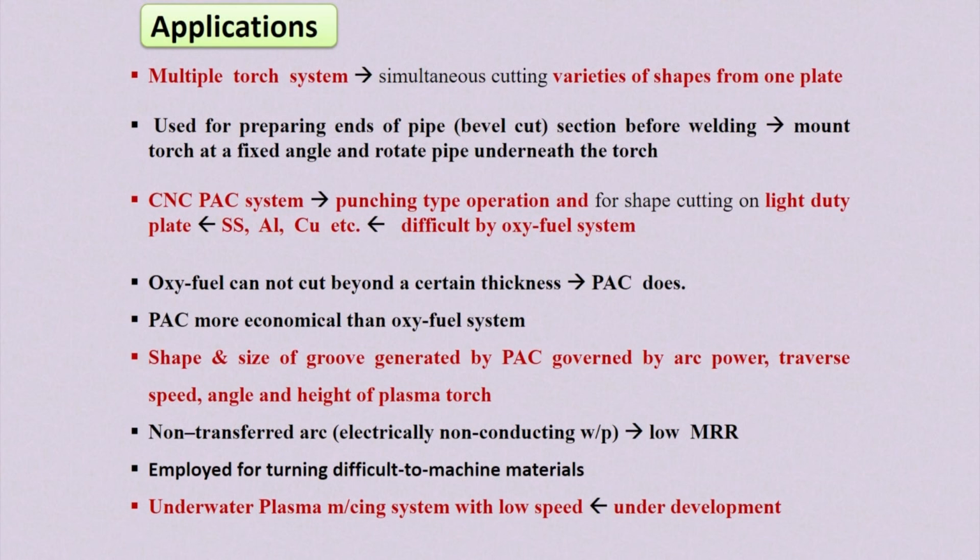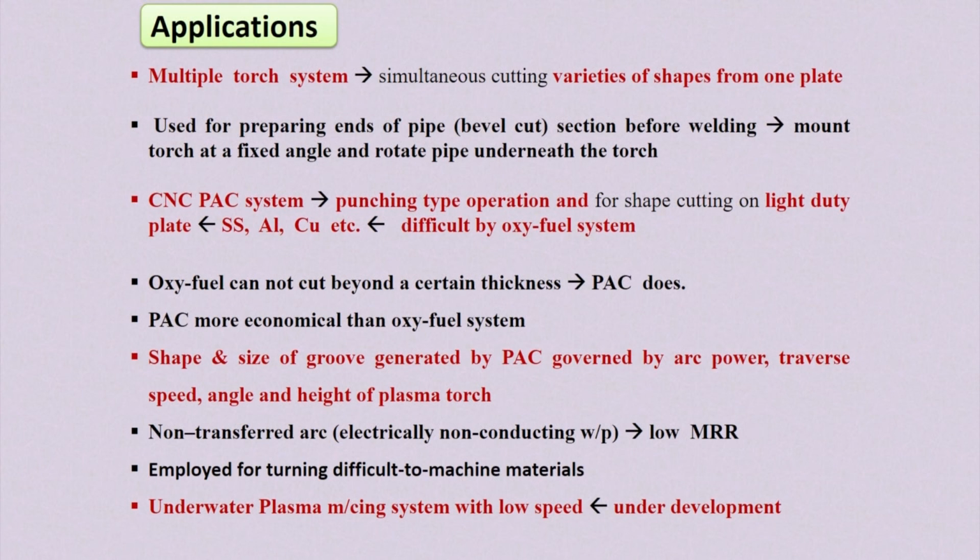It is used for preparing ends of a pipe, bevel cut at a certain angle. For generating this bevel cut section before welding, edge preparation is required, and this edge preparation is done by the plasma arc cutting operation.